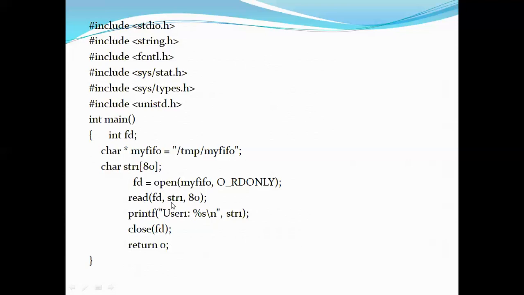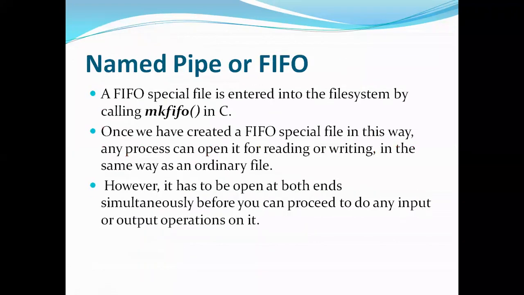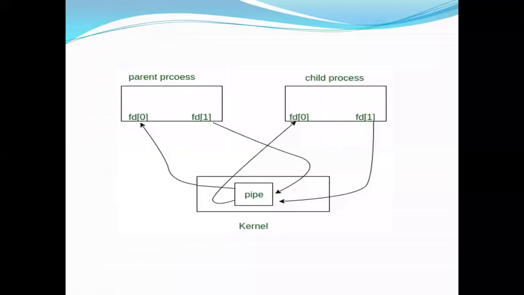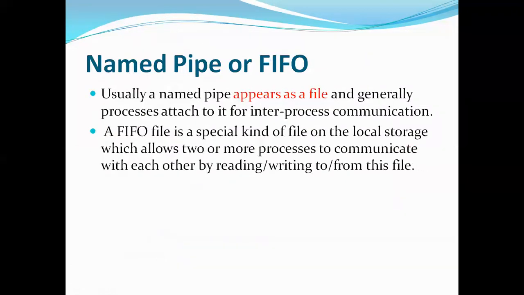At the same time, whatever I'm reading, I'm trying to print it here. Printf user one %s string one. So whatever you are reading from that is printed here. And then close the FIFO. So this is a program for using the FIFO for communication. These are the two examples that you have in Linux. Two interprocess mechanisms actually. One is pipe and another one is named pipe, also called FIFO. So this is about interprocess communication.